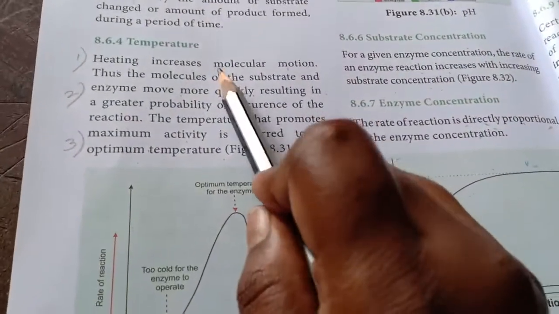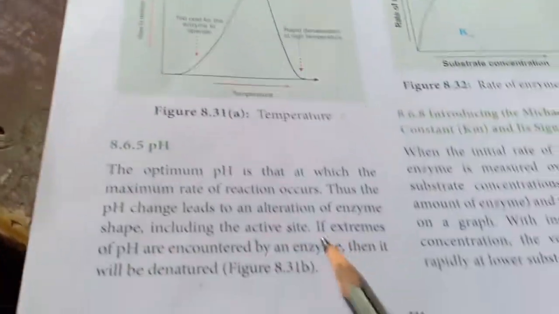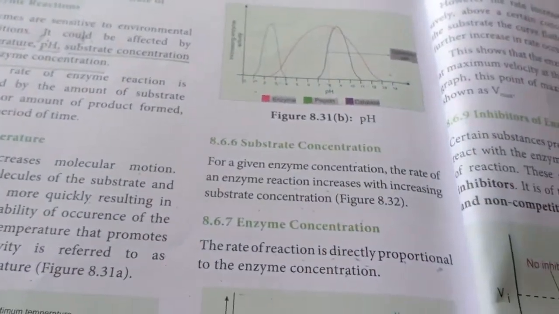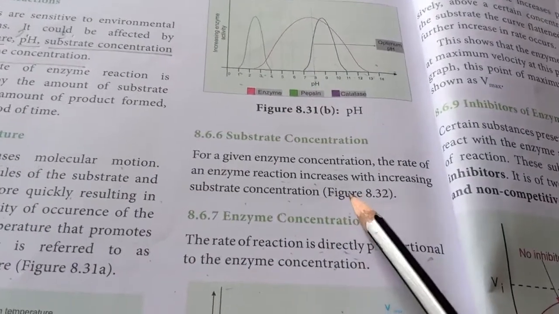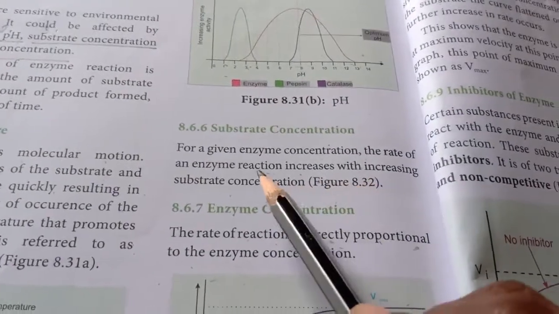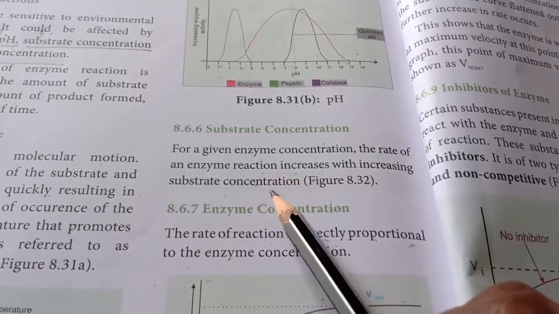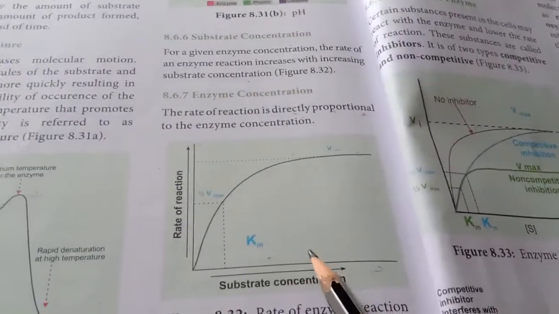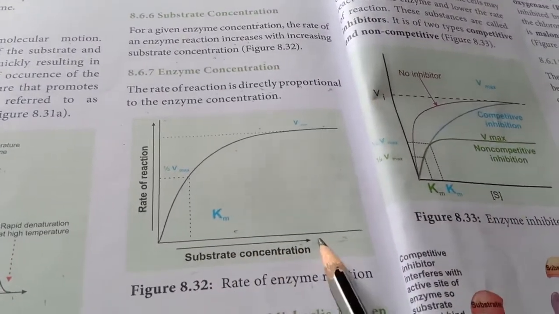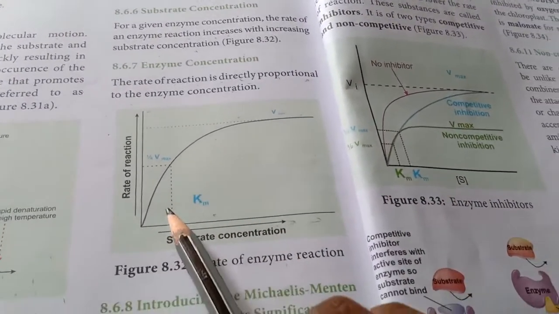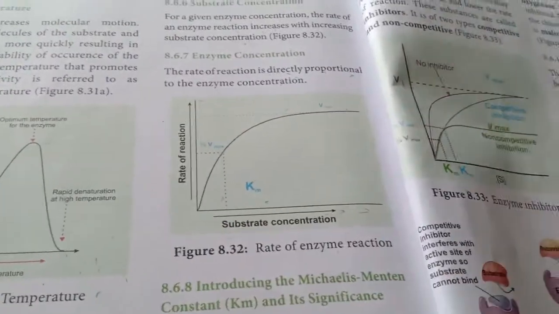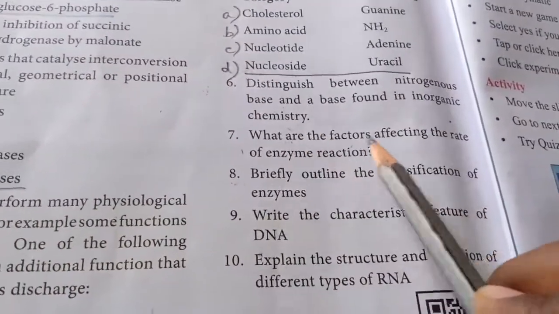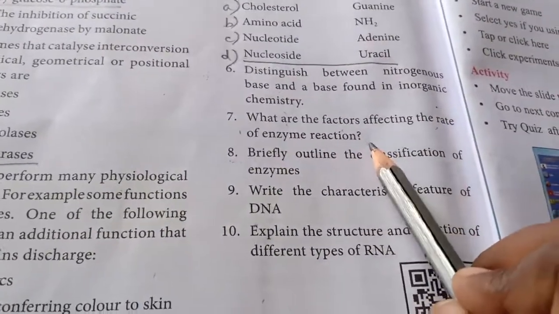So first one is about temperature, this graph. The second one is about pH, this graph where you are indicating 3 different types of pigment. And third one, you don't have any diagram. Simply it is given: as the substrate concentration increases, the enzyme reaction increases. And the last one is, as enzyme concentration increases, the rate of reaction increases. So these are the points to be noted for your 7th question: factors affecting the rate of enzyme reaction.